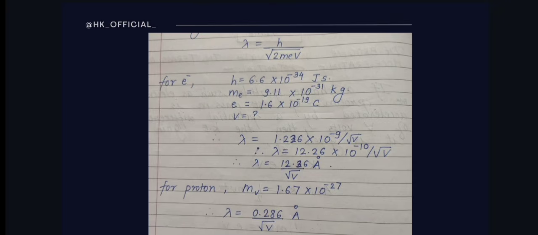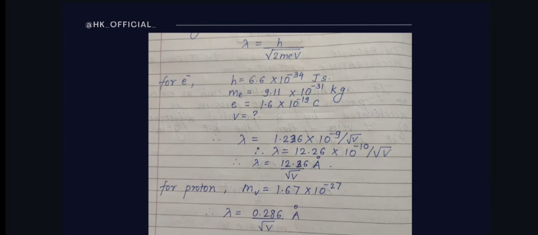What will we get as the final output if we put all these values in our equation, that is lambda is equal to h upon under root 2 m e v? We will get lambda is equal to 12.26 upon under root V Armstrong. For this, you have to remember this. Don't do these calculations in your exam time, it will take your unnecessary time. So just remember that for electron, lambda is equal to 12.26 upon under root V Armstrong.